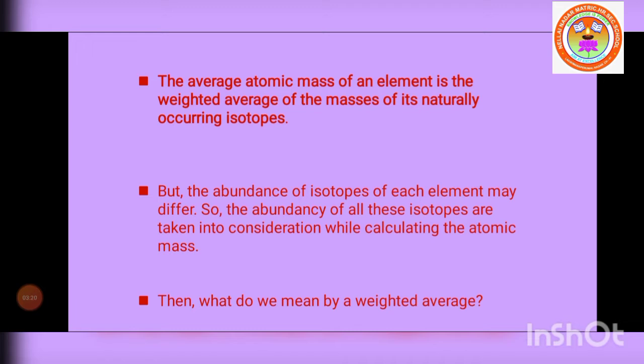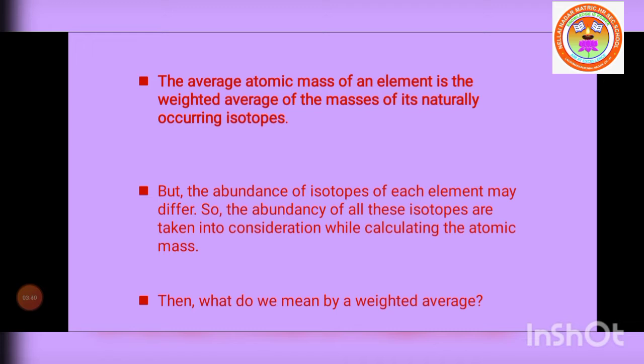But the abundance of isotopes of each element may differ. In a mixture of isotopes, one isotope is present in large quantity in nature, while another isotope of the same element occurs in less amount.